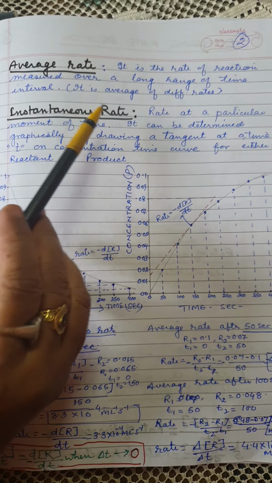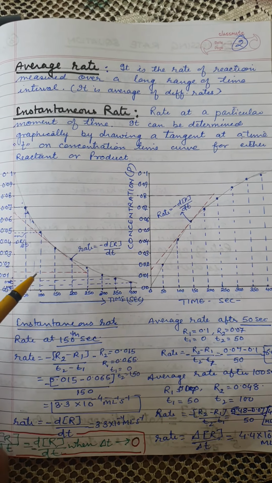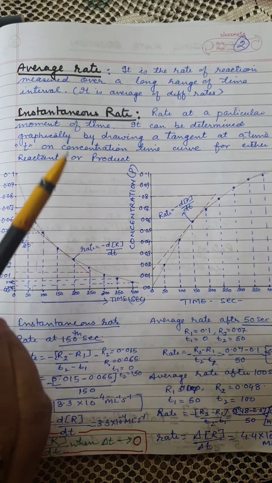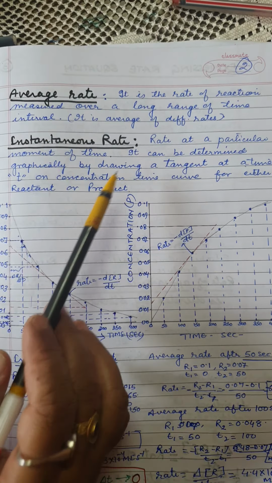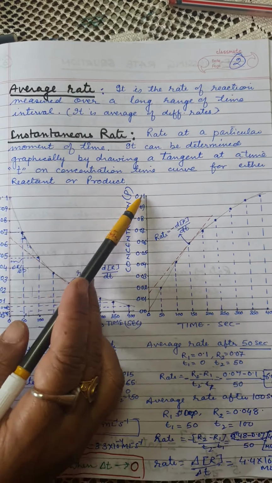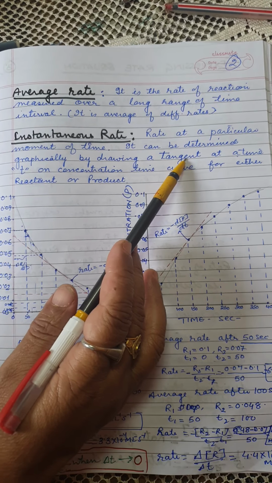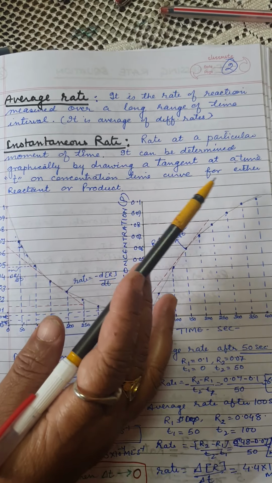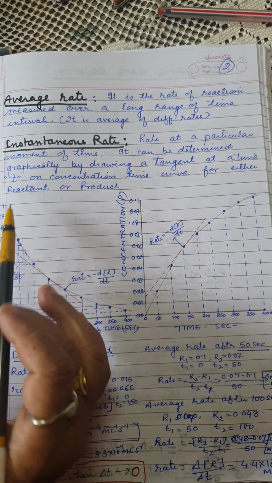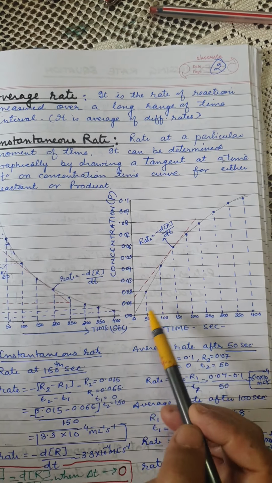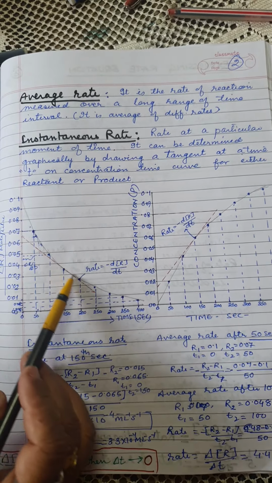What is the instantaneous rate? The rate at a particular moment, which depends on the concentration of reactant at that time. The rate at a particular moment of time is called the instantaneous rate. The instantaneous rate can be determined by graphically drawing a tangent at that time on the concentration-time curve, for either the reactant or product. This is the concentration of product with time curve. This is the concentration of reactant with time curve.